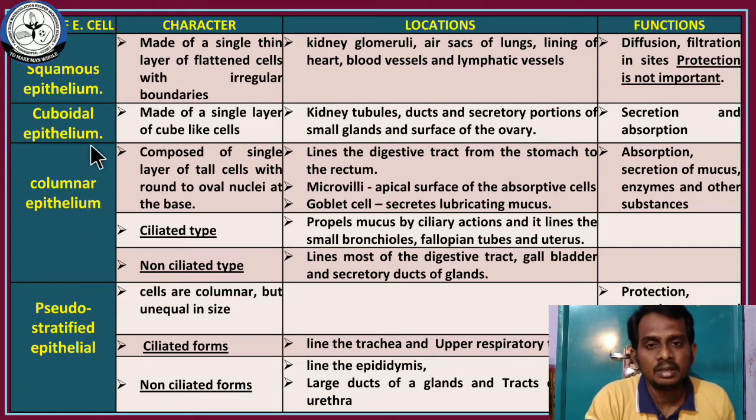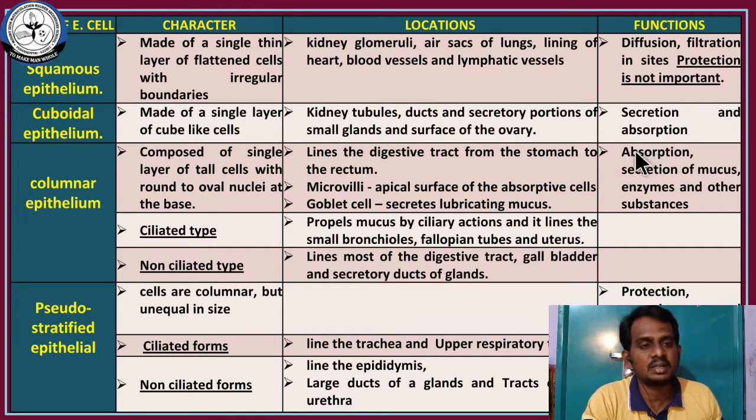Okay, these are the 3 types of cells. And what are the main functions of these columnar epithelial cells? These columnar epithelial cells are responsible for absorption and secretion of mucus, enzymes and other substances. Okay, and the location of these columnar epithelial cells is the digestive tract, from the stomach to the rectum.